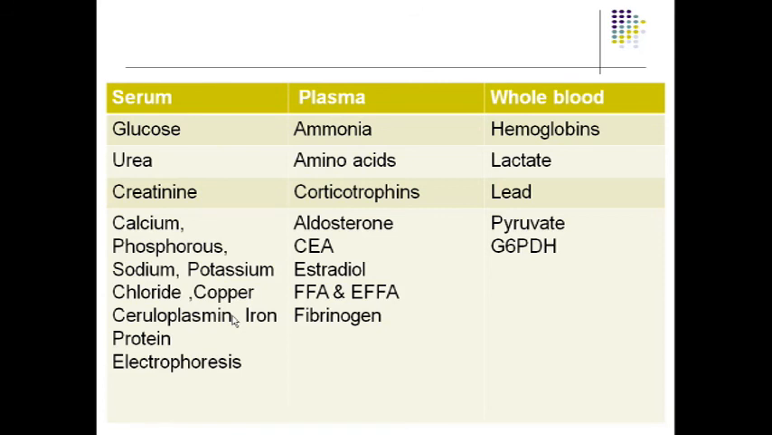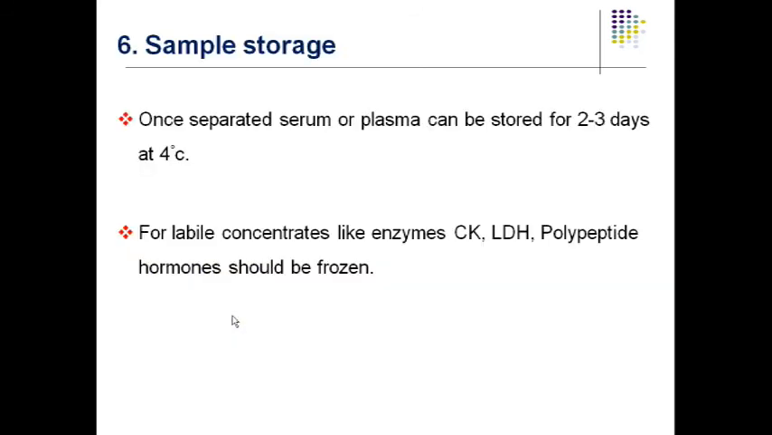Once the sample is separated, the plasma could be stored for 2 to 3 days at 4 degrees centigrade. For labile concentrations like CK, LDH, and polypeptide hormones, the sample should be frozen.